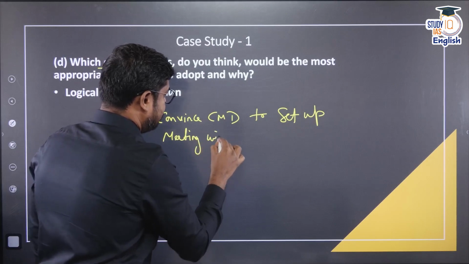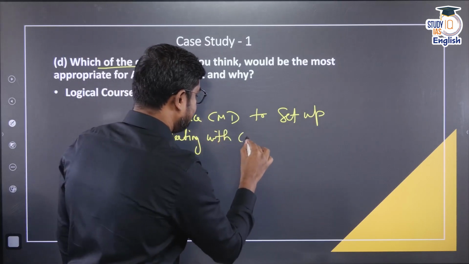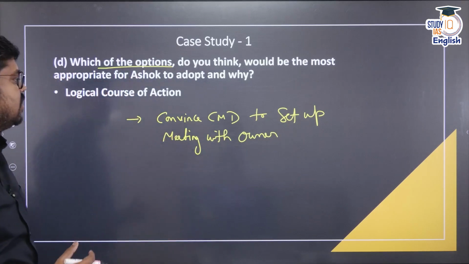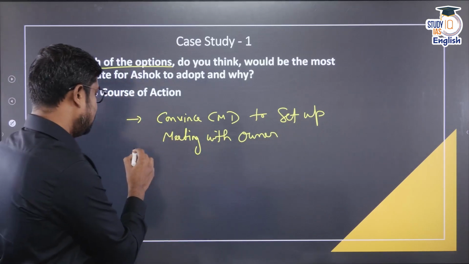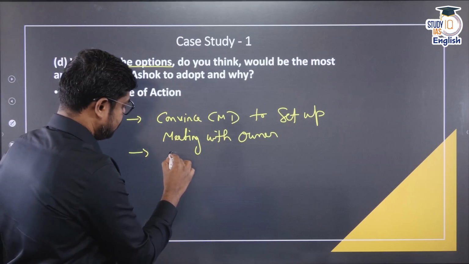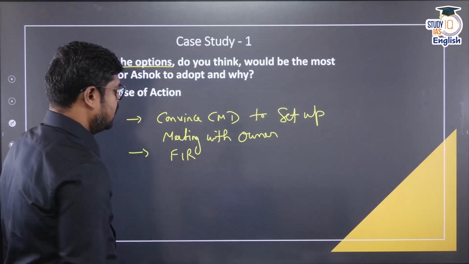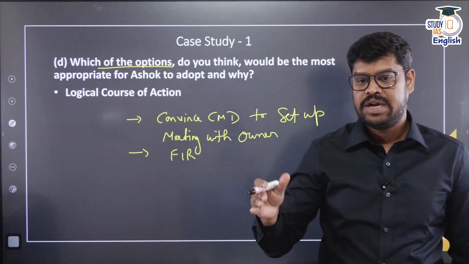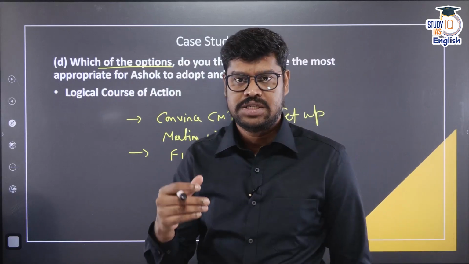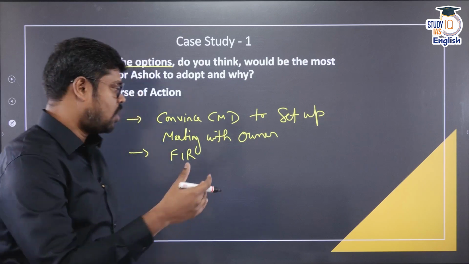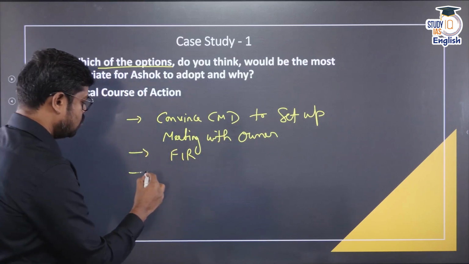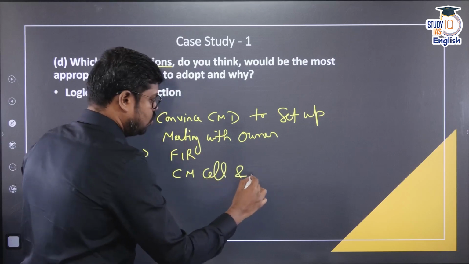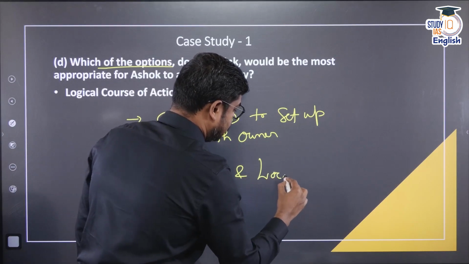All right. So, that means he is trying everything internally. He tries to understand what happens here. Once he tries to understand everything, if this is not happening, then he goes to the police and files an FIR. But the FIR has already been filed and nothing has happened, so he has to be a little suspicious about this also. On top of that, he can also forward the report to the CM cell and to the local media.